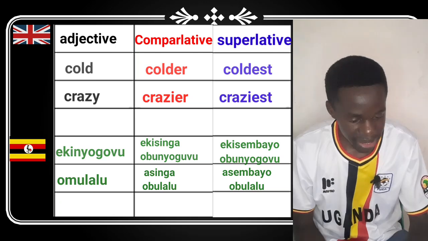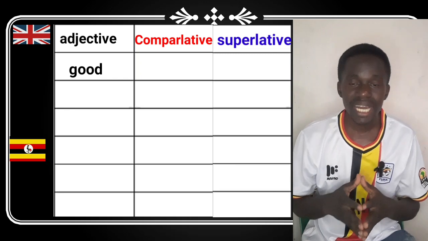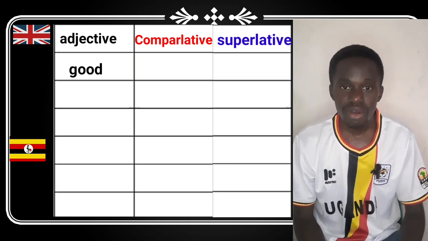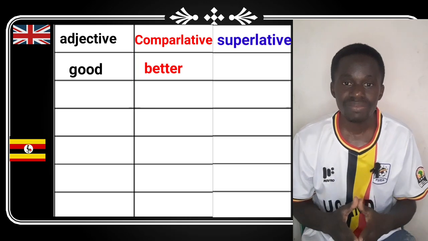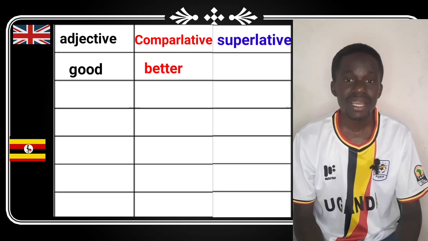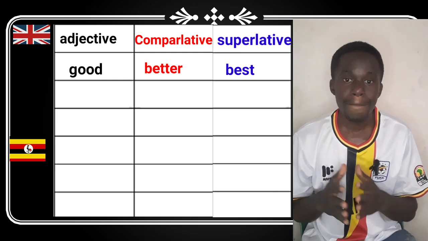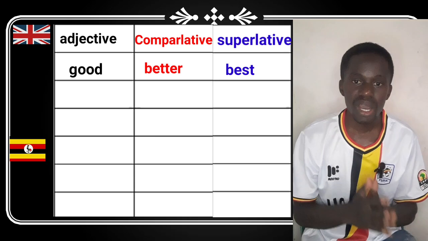Okay, example 3, we have good. Please note, good is the adjective. In comparative form, it is going to be better, not gooder. And in superlative, it is best. So something at its best, it's a superlative form of good.